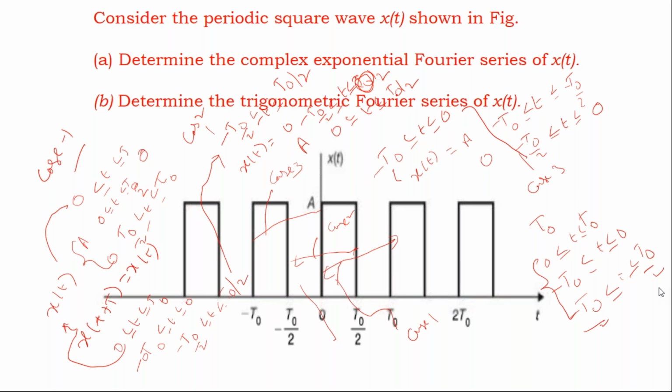So please try to understand. When I say a periodic signal, the same waveform exists every capital T or t naught. It can be from 0 to t0, or from minus t0 to 0, or from minus t0 by 2 to t0 by 2. It depends on how you are going to write the mathematical equation. So if you solve the problem, you may consider either case 1 or case 2 or case 3. No need to consider all the three cases.